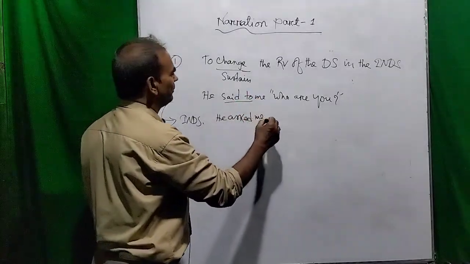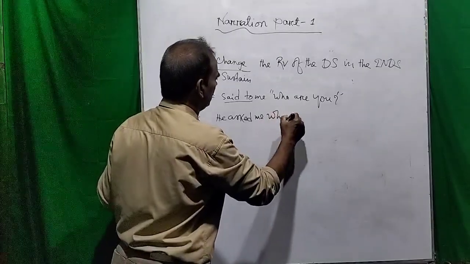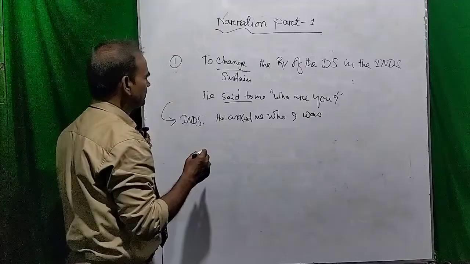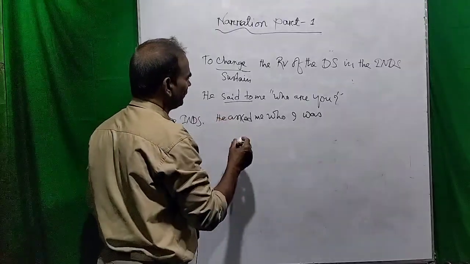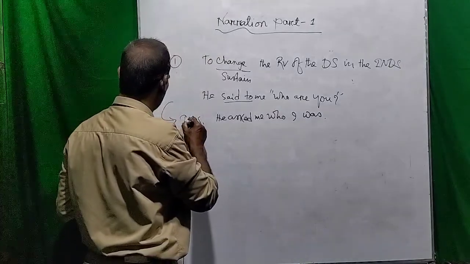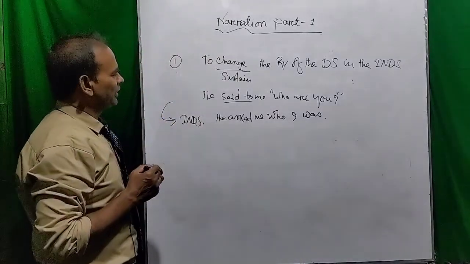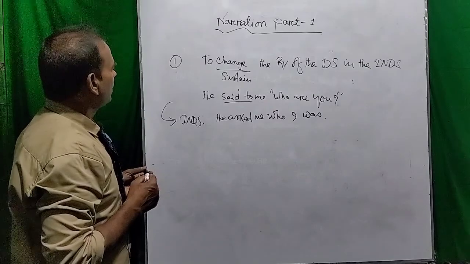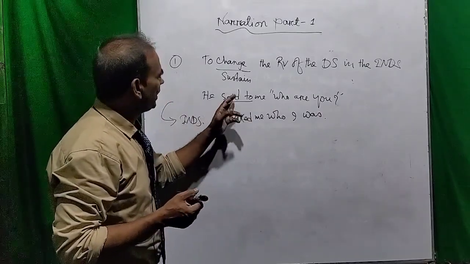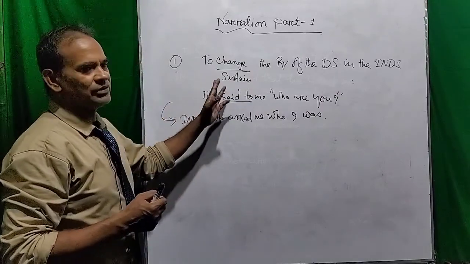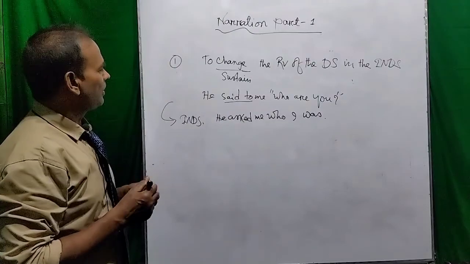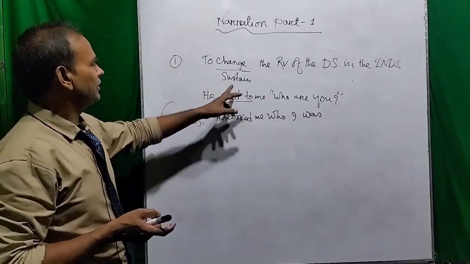He asked me who I was. Dear viewers, who I was. So this is the most important rule: first of all, you have to change or sustain the reporting part.